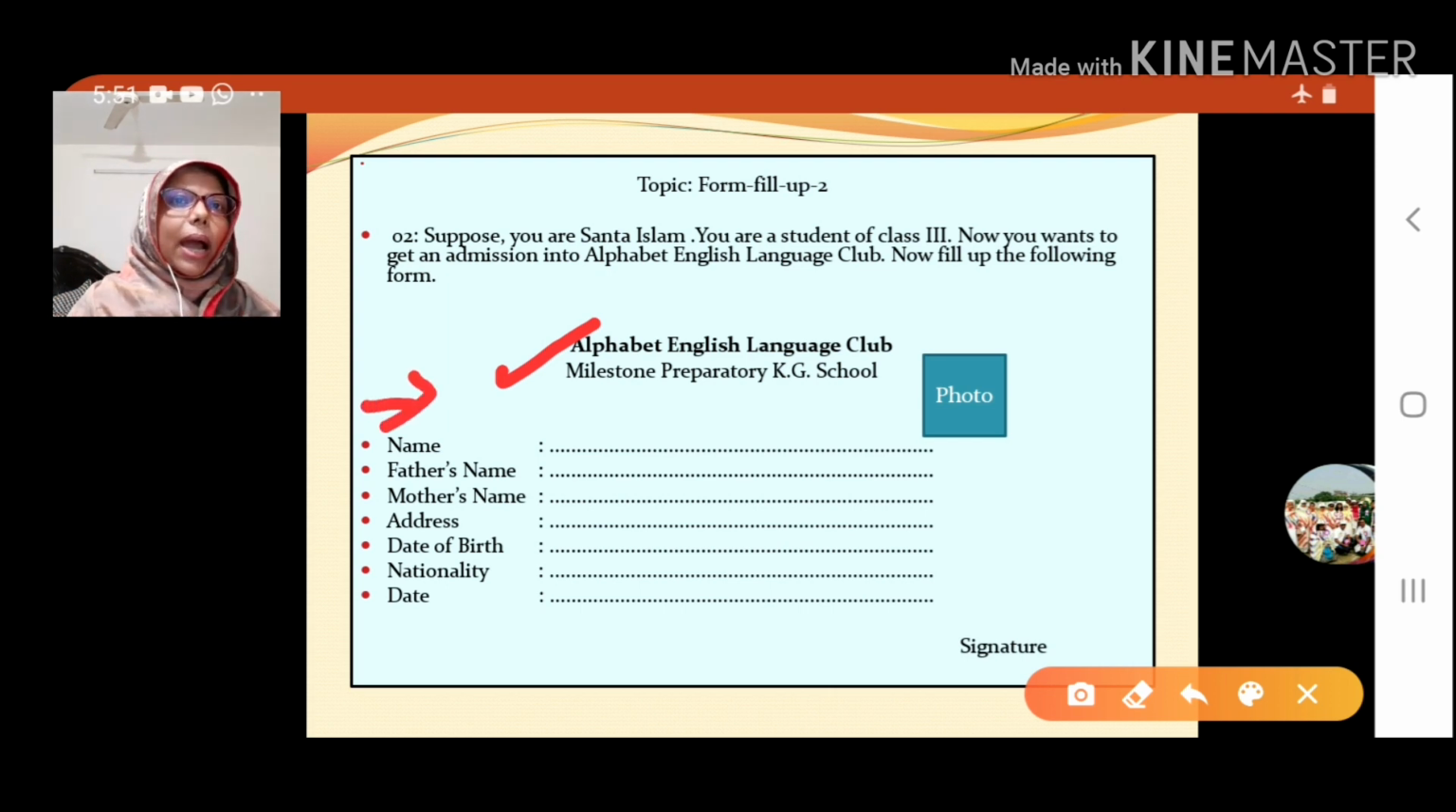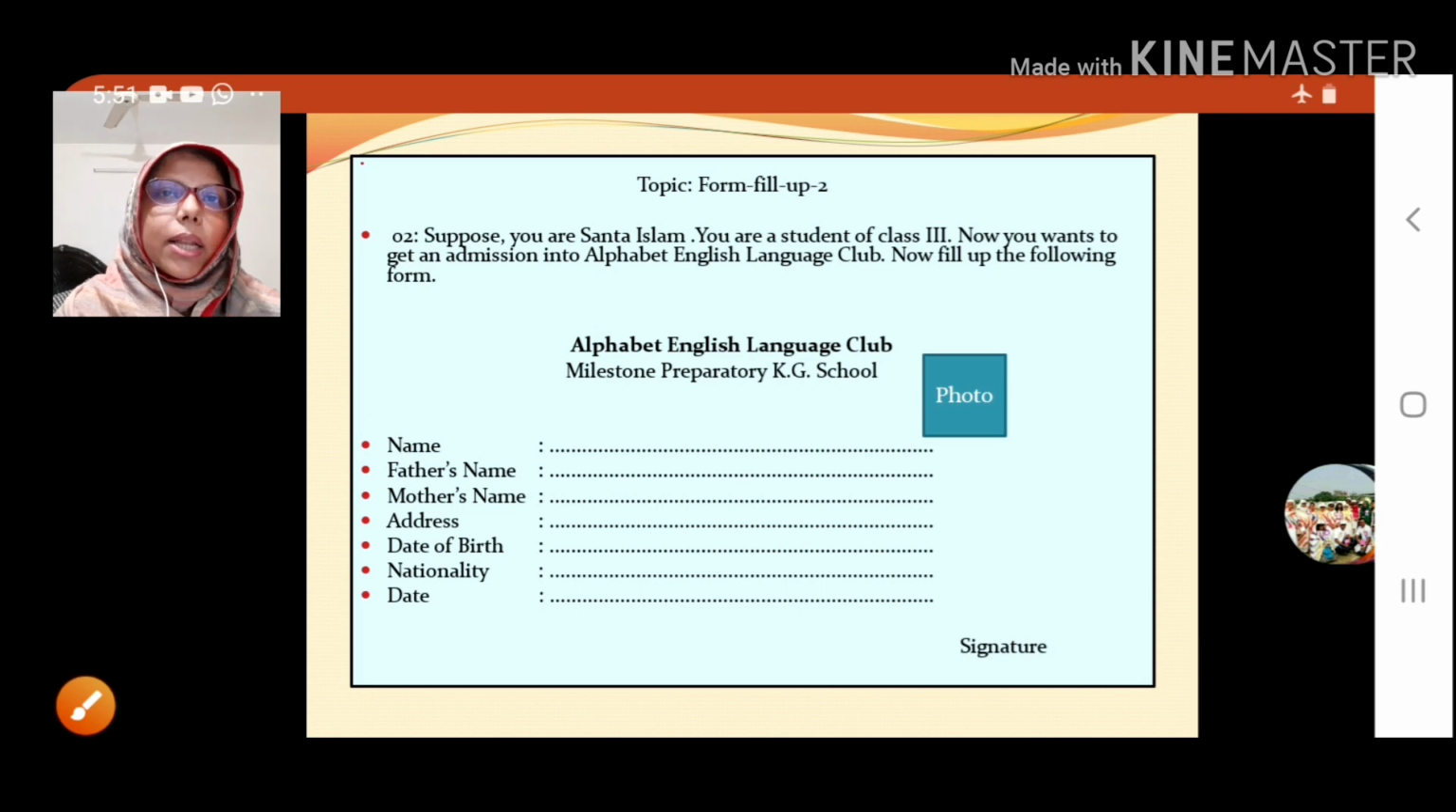So when we write this one, be careful. We will start the caption in the middle, this way, whatever the form is written over there. Clear, all of you? Okay. Then the institution name, that is Milestone Preparatory KG School. In whichever way they write the format, you also try to write this way.